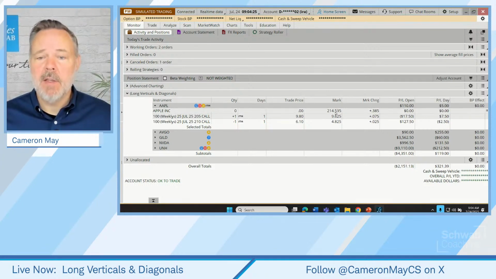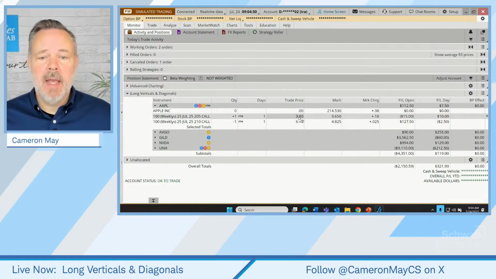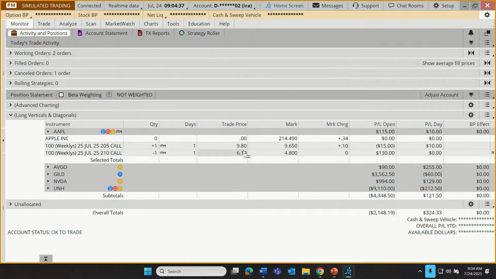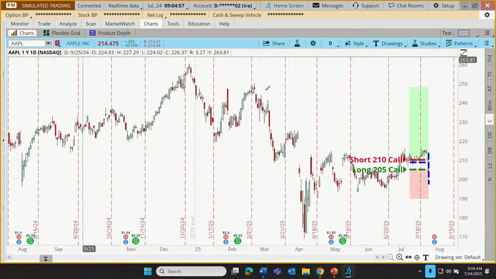That's our market value of the stock at the moment. So when we bought this spread, we paid $9.80, received $6.10, $3.70 invested in a $5 wide spread. How much does that leave for profit? It leaves $1.30. So $1.30 on 100 shares leaves us with $130 of profit potential, maximum theoretical gain. Where are we right now? Well, we're at $117.50. So this one, we could allow it to just go to expiration.